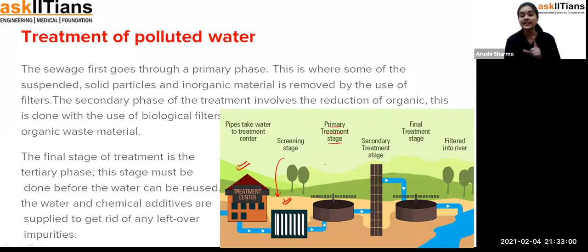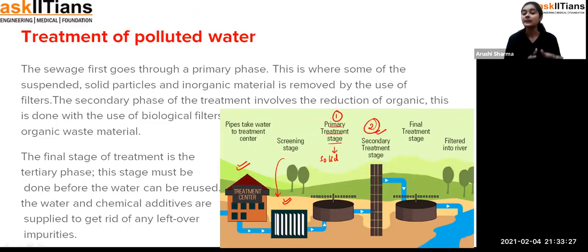That means the first stage, where it is going to be purified with some substances. So in the primary treatment stage, the solid particles, the solid material which is present in the water, are going to be removed from the water in the very first stage. Fine. Now when the solid particles are removed from there, then it goes to the secondary treatment stage. Fine. That means this is the first stage, this is the second stage.